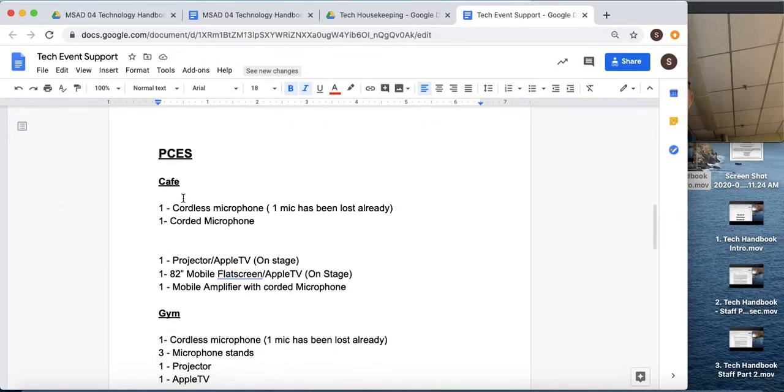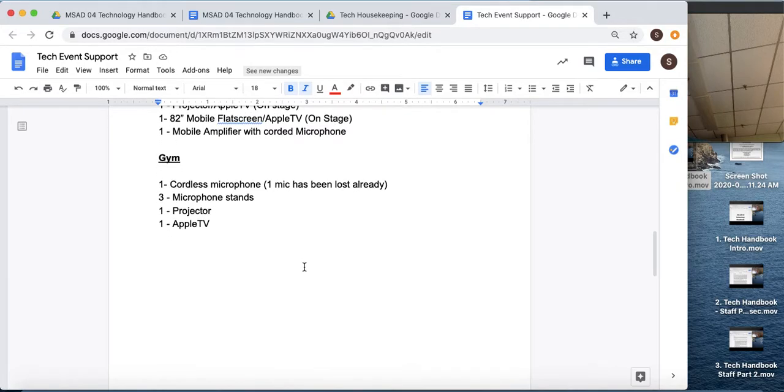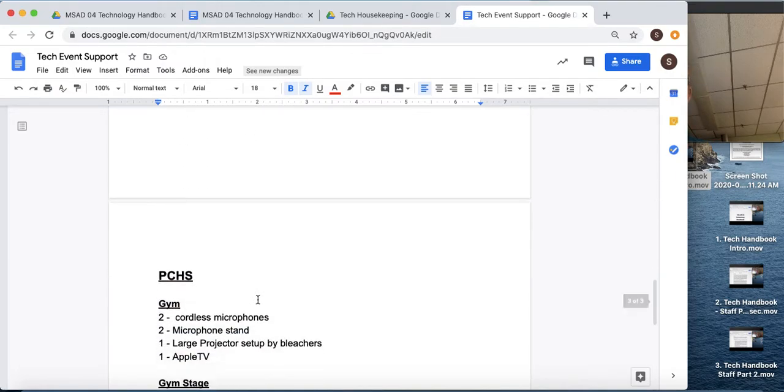So in PCES for the cafeteria, for example, there's a cordless mic. We've lost one mic already, and there's also a corded microphone. Then there's a projector, Apple TV on the stage. There's an 82-inch mobile flat screen, an Apple TV on the stage, and one mobile amplifier with a corded microphone. Okay, and then in the gym, a cordless microphone, and again, a mic has been lost already. 3 microphone stands, a projector, and Apple TV. So that's what's available in PCES.